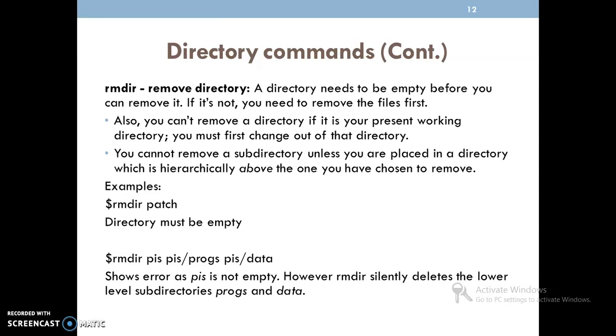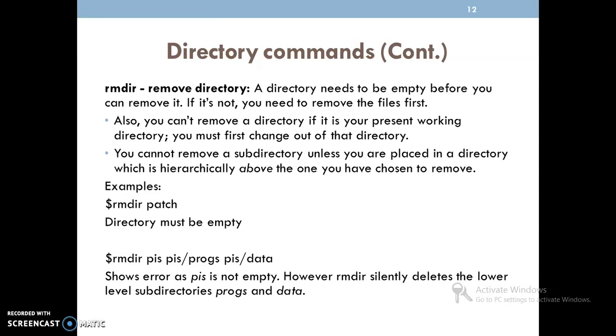If it is not, then we need to remove the files that exist in that directory first. And one more point, we cannot remove a directory if it is our present working directory. We must first change out of that directory to some other present working directory.